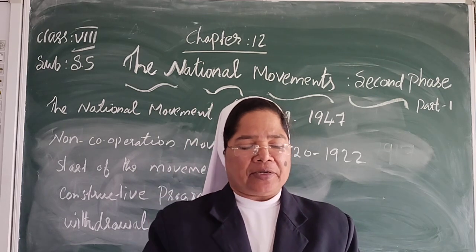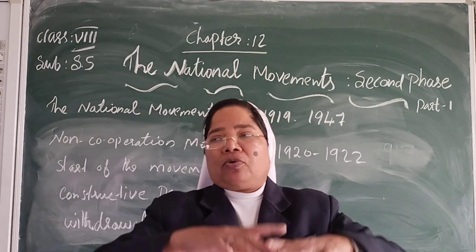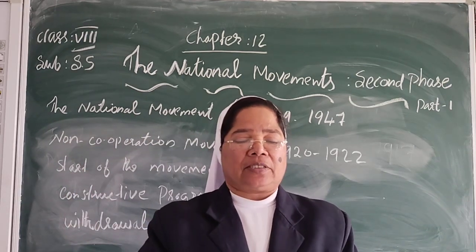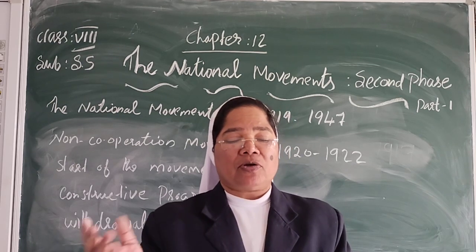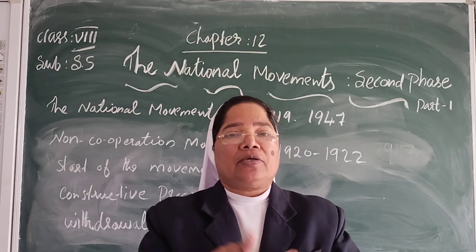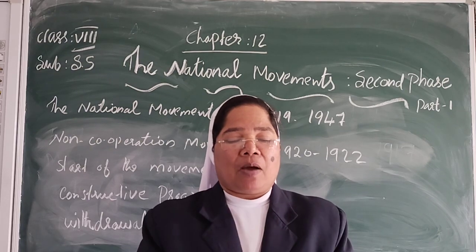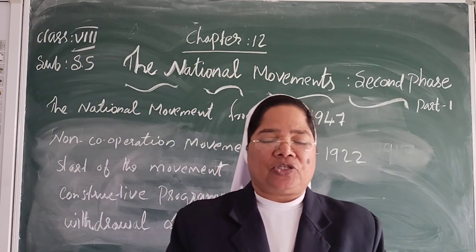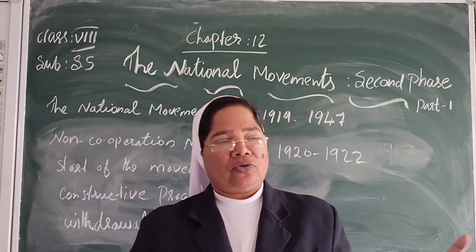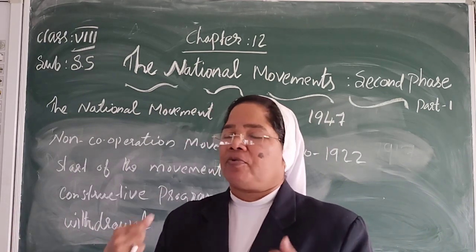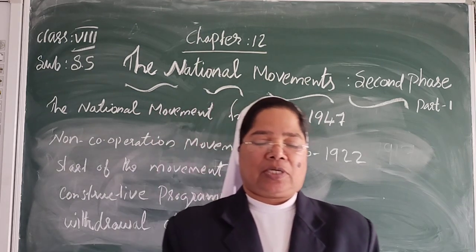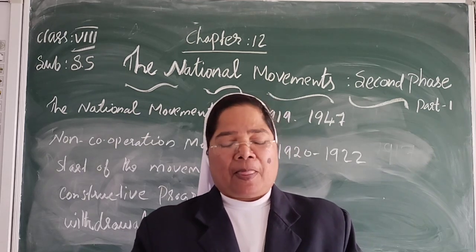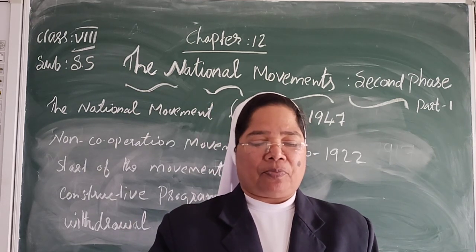The first one was the popularization of the charkha and khadi everywhere. Then the promotion of Hindu-Muslim unity and the abolition of untouchability. Also the spread of education, including moral education, because without education we cannot develop the country. So Gandhiji gave more promotion and advice to all the people.